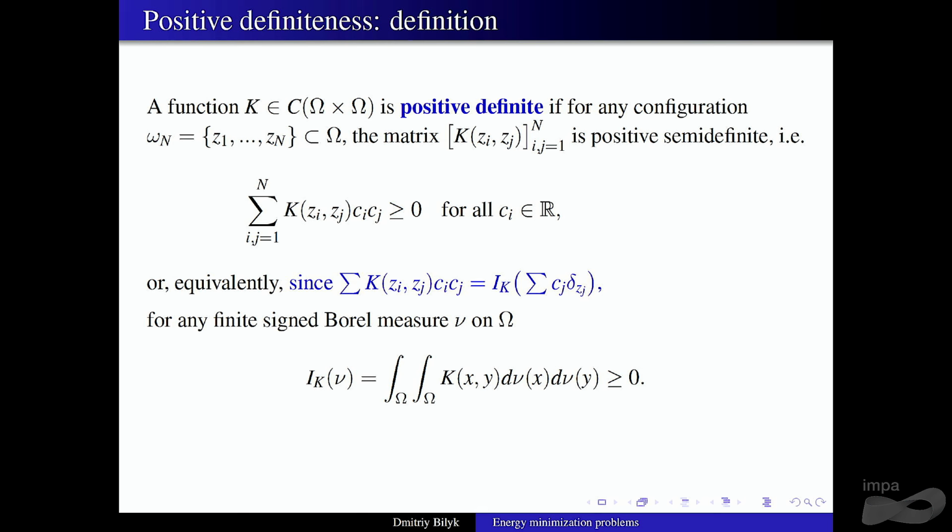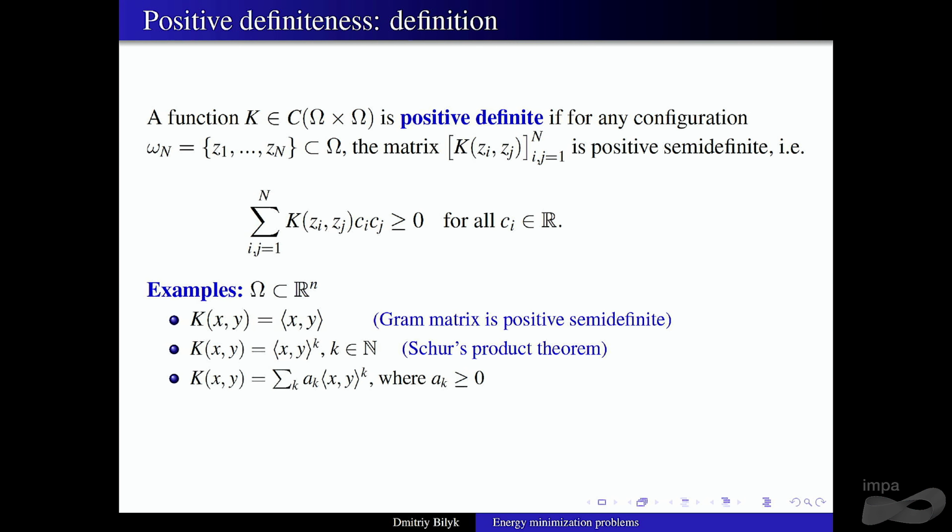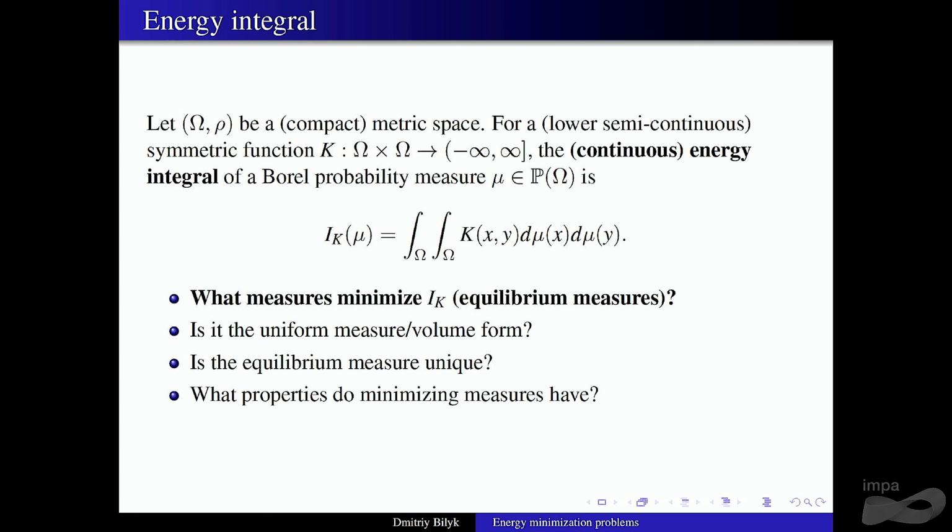Yeah. So can you go to the previous slide? Sure. So your question is which measure minimizes the integral. Yeah, so if you're given a kernel, the question is which measure minimizes the integral. And we gave some answer, at least in the case of the sphere, when the kernel is rotationally invariant, we figured out that positive definiteness is the property that makes sense.